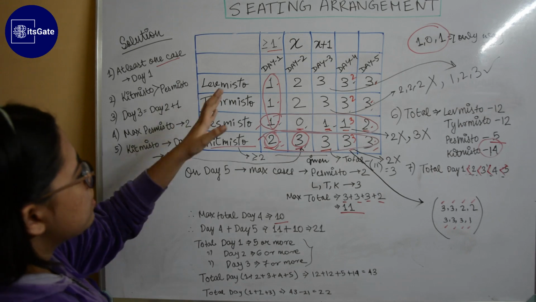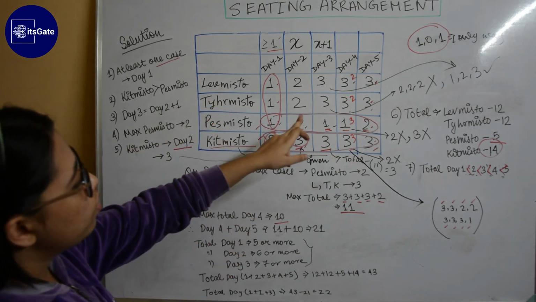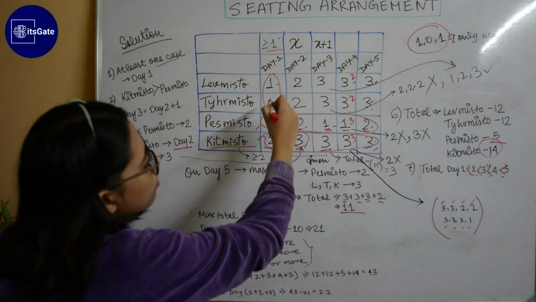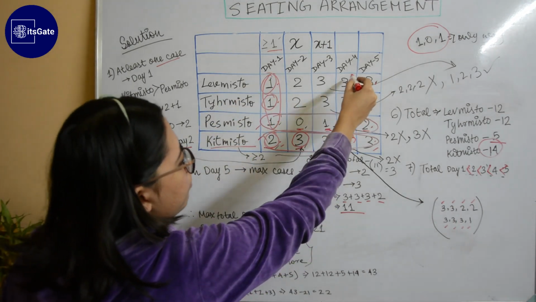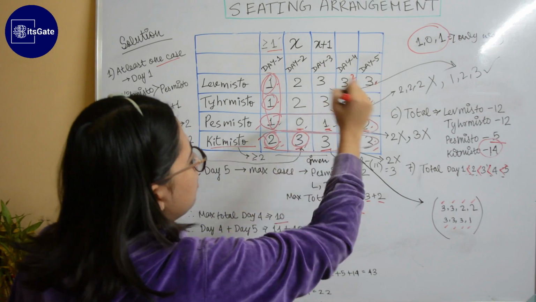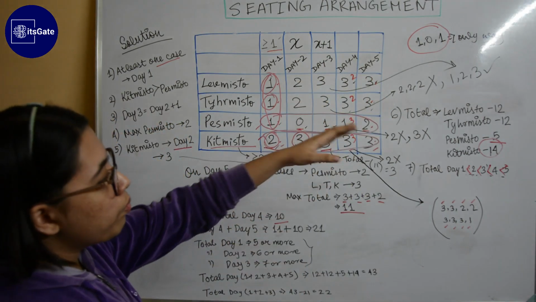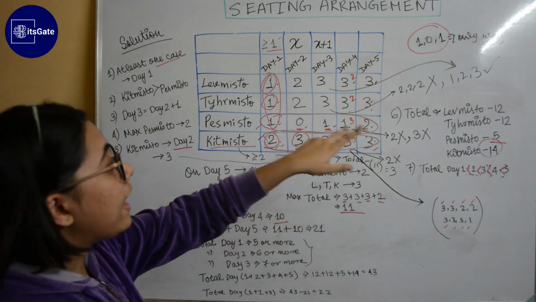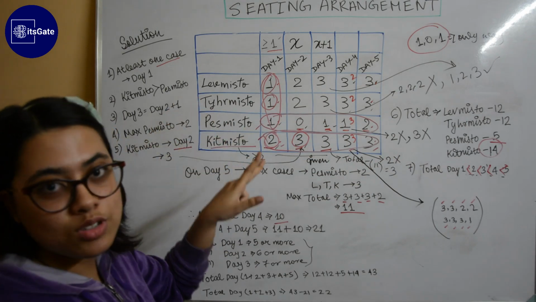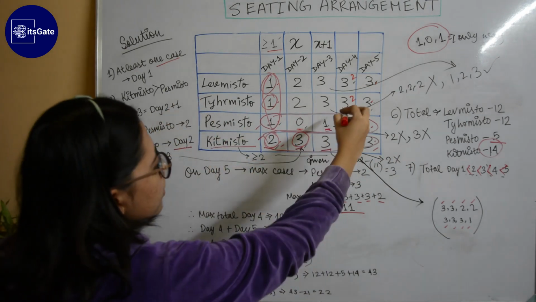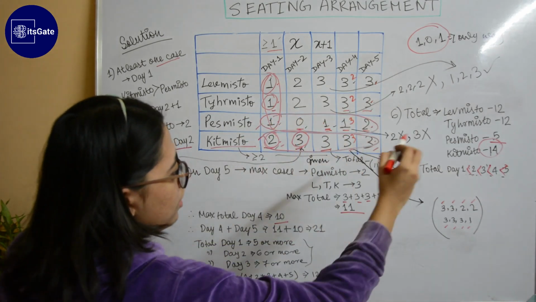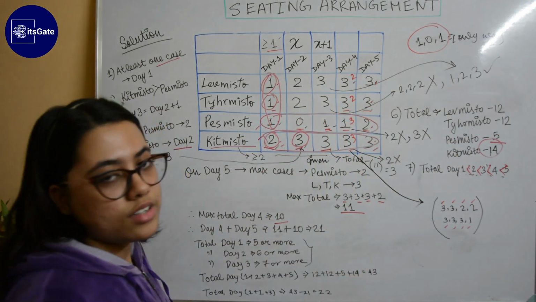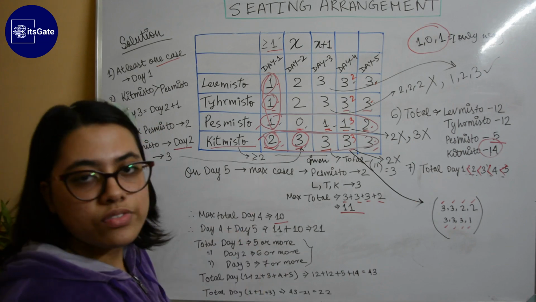Now left is Levmisto and Tyhrmisto, day 2 and day 3. Day 1 we have found already. It's 1. Here also it's 1. And day 4, day 5 is 3, 3, 3, 3. We can see both have 12. So the arrangement in both Levmisto and Tyhrmisto must be equal. Here we can see that 3 plus 3 is 6 plus 1 is 7 and 12 is left. So 12 minus 7 is 5.